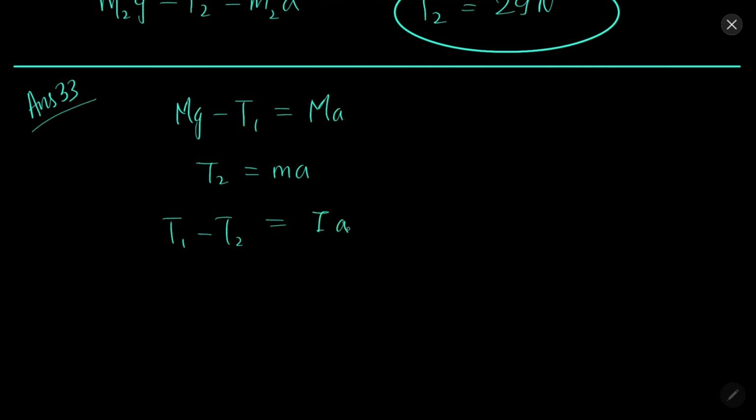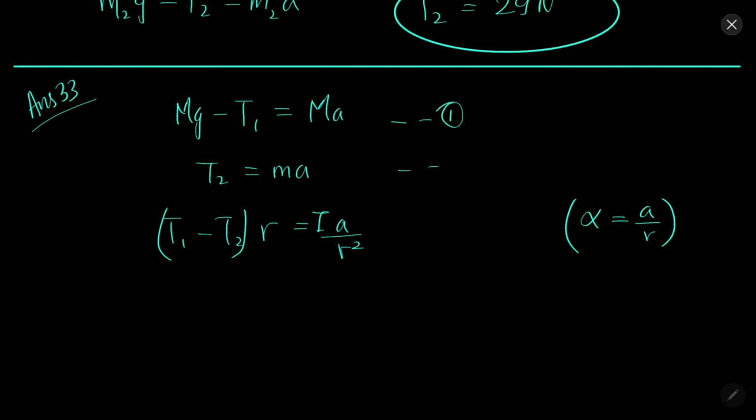By these two equations we have (T1 minus T2) into R equals I alpha, that is I a over r square, because alpha is a over R, into R is also there. So this is torque, I, moment of inertia, into angular acceleration.